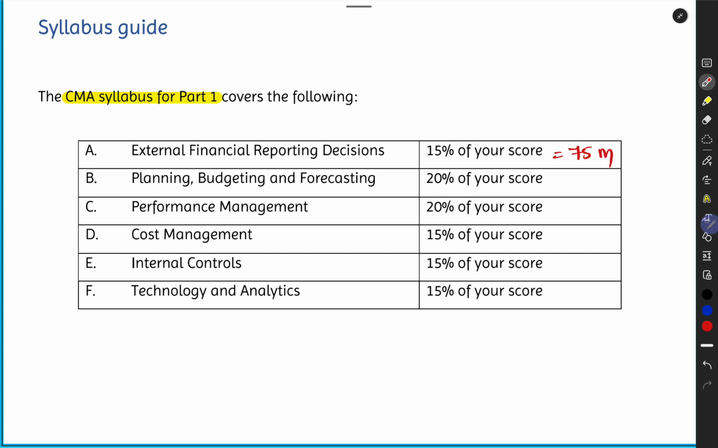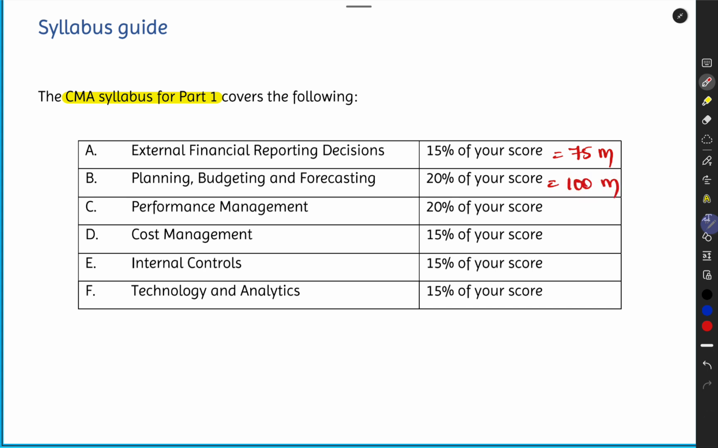Now, second one, planning, budgeting, and forecasting. This is where you prepare various types of budgets: rolling budgets, incremental budgets, zero-based budgets, activity-based budgets, and then forecasting techniques like regression analysis, whatever. We are going to go into the details of all of these things in the next video. But here, Section B, planning, budgeting, and forecasting covers 20% of your score, which is nothing but 100 marks, right? 500 into 20%.